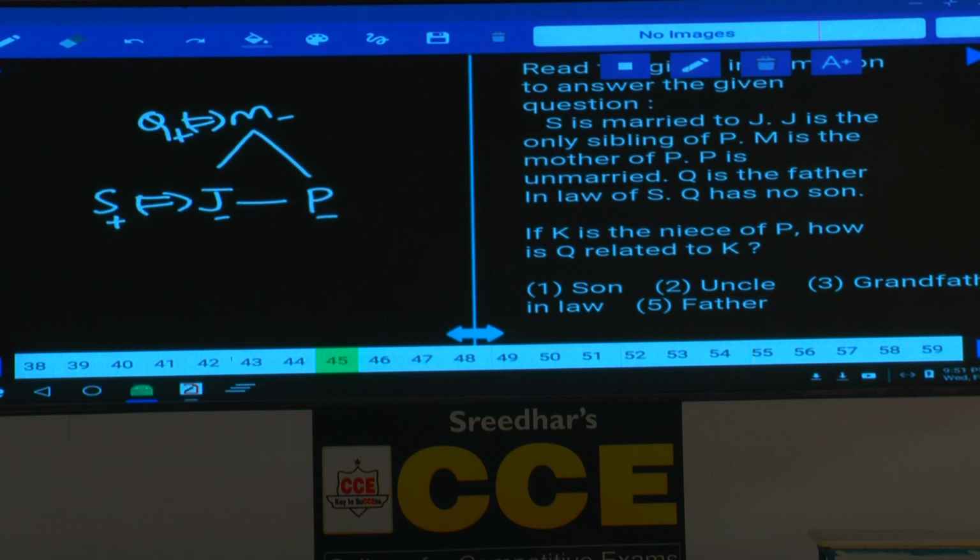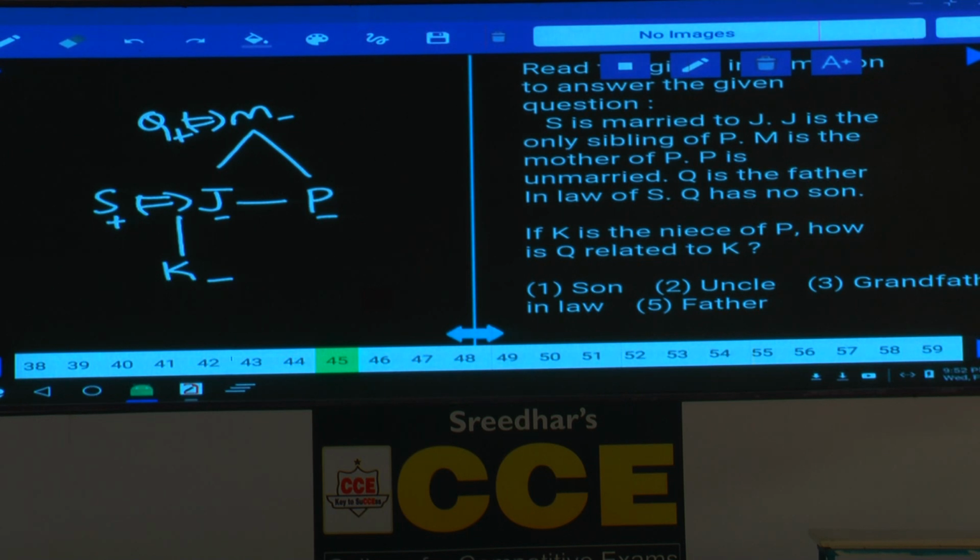Then question number 45, if K is the niece of P, tell me who is niece? Niece means sibling's child, sibling's daughter. Sibling's daughter is niece. P's sibling is J, hence J's daughter is K. Now K is the niece of P, that means P's sister is J, sister's daughter is niece.